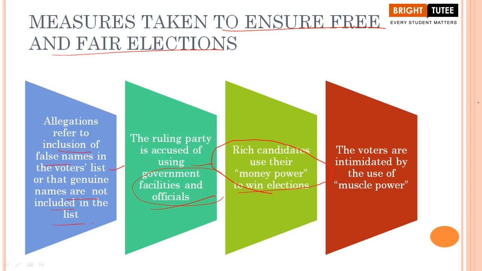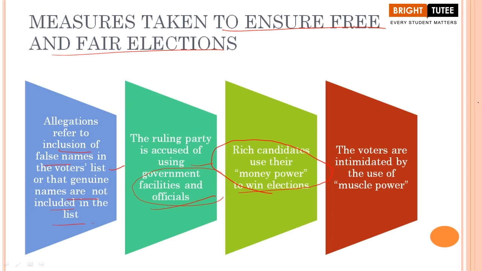These are some of the points that you have to keep in mind. But who is taking care? Who is taking the onus or the responsibility to ensure free and fair elections? This is one of the basic features of a democratic government. Correct or not, students? Yes? So here, it is the Election Commission of India, the official body that is taking care to ensure that there should be free and fair elections without any allegations or accusations made by the political parties, and also that the elections are conducted and take place in a smooth way.